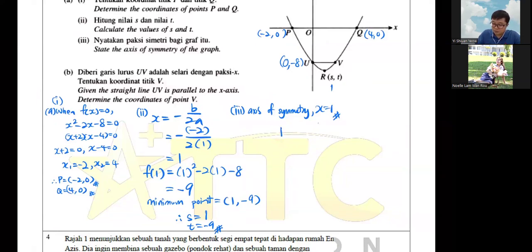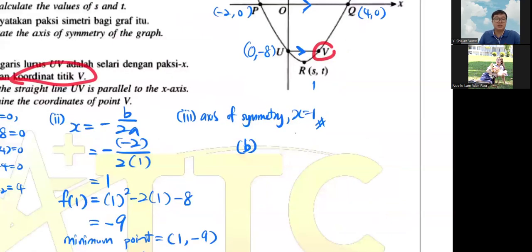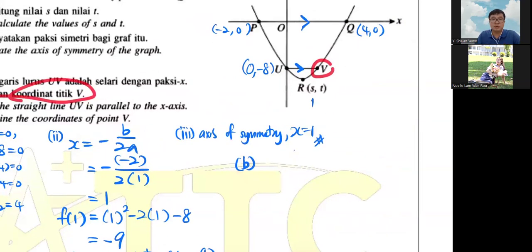Okay, B. Given that the straight line UV is parallel to the x-axis, they ask you to find V. So by knowing the y-intercept U is 0 and -8, we know that these parallel lines will show us that the y is also -8. So this is already -8, meaning you just want to find the x value.